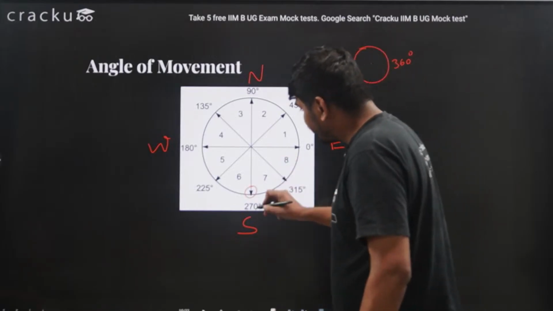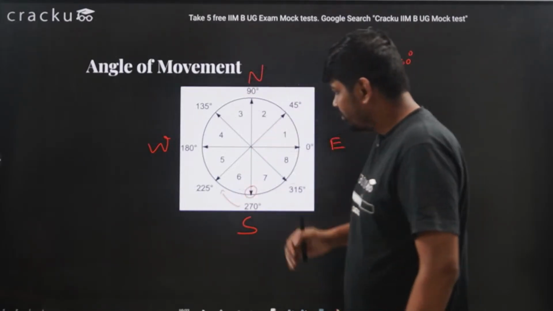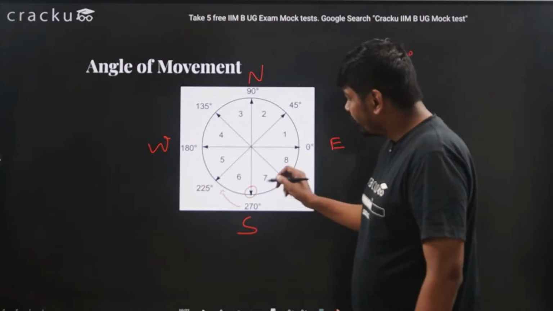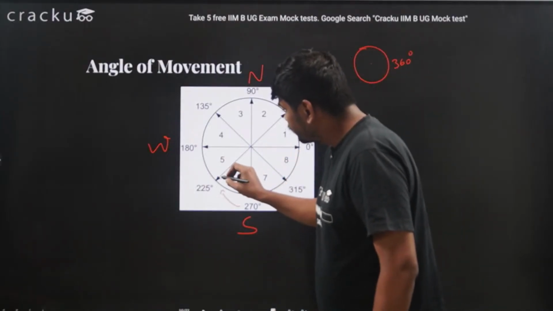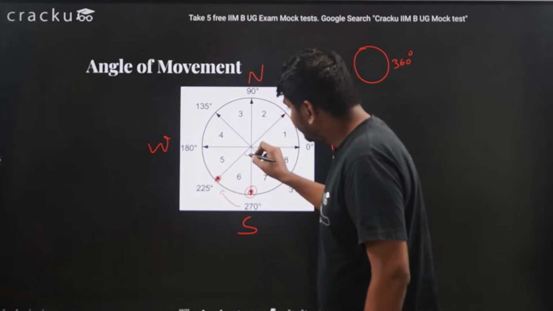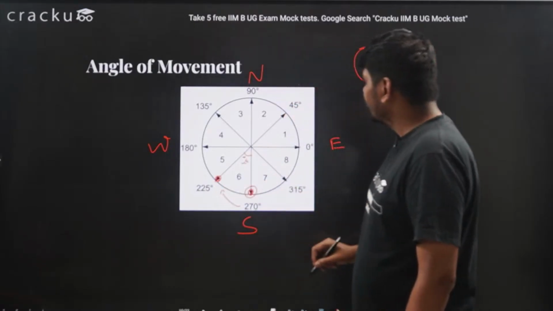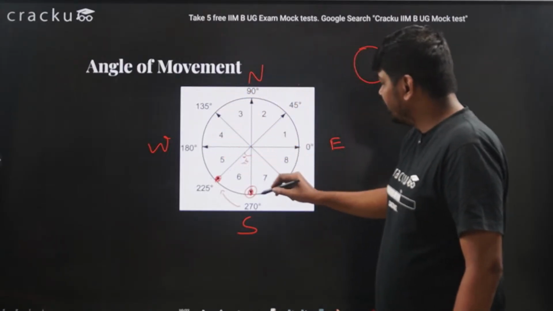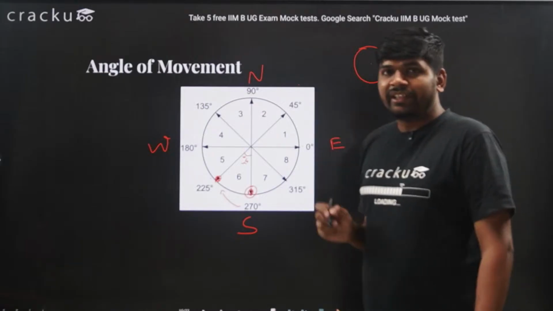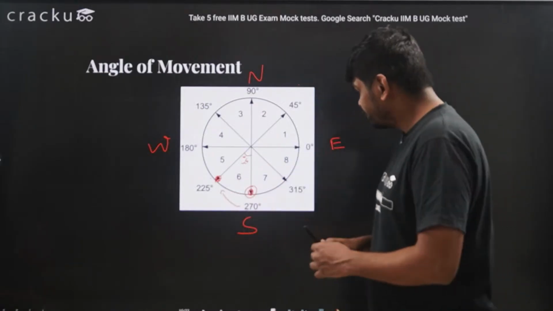Clockwise direction is towards the right. So 45 degree will bring me from here to here. This is 45 degree angle. So 0, 45, 90, 135, 180, 225, 270, 315 and 360 degree. So this works like that.